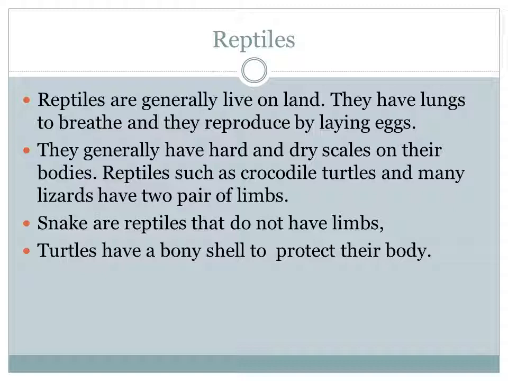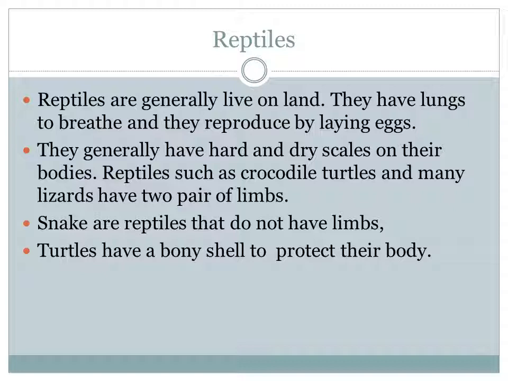And then talking about vertebrates: animals which have a backbone are called vertebrates. In vertebrates, there are five divisions: fish, amphibians, reptiles, birds and mammals.